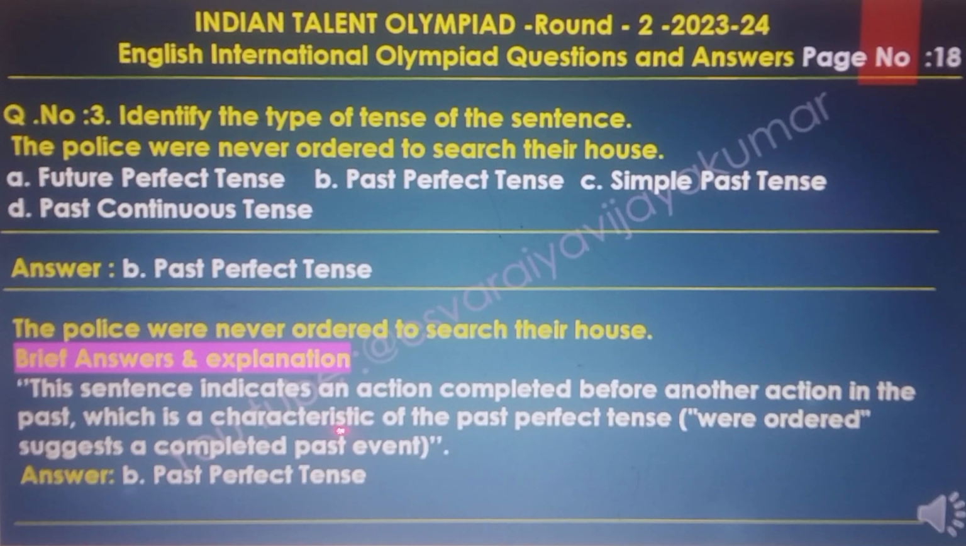This sentence indicates an action completed before another action in the past, which is a characteristic of the past perfect tense. Were ordered suggests a completed past event. The answer is B, past perfect tense.